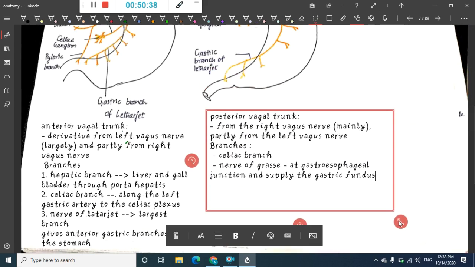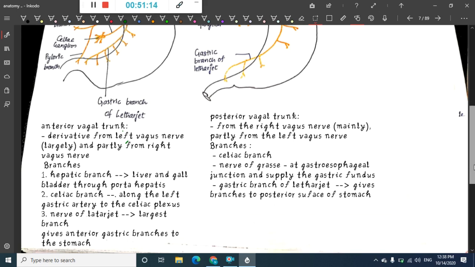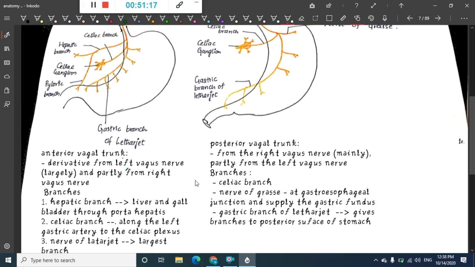Then the last branch, obviously the same branch which is present, is the gastric branch of Latarjet. It runs along the lesser curvature and gives branches to the posterior surface of the stomach. The anterior trunk gives branches to the anterior surface of the stomach, whereas the posterior vagal trunk's gastric branch of Latarjet gives branches to the posterior surface.